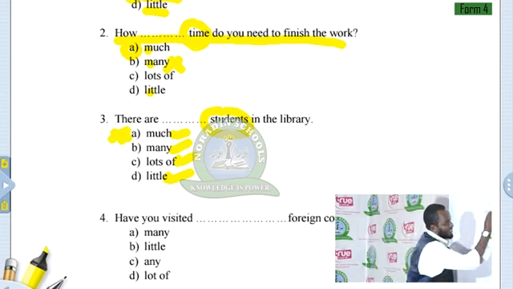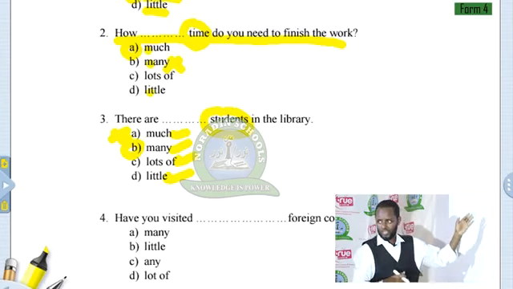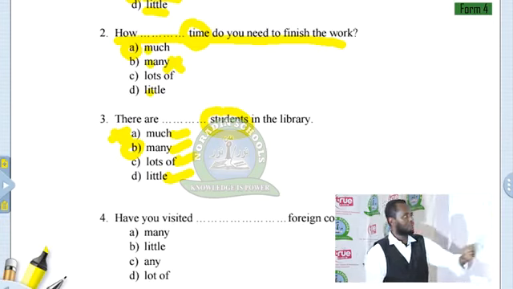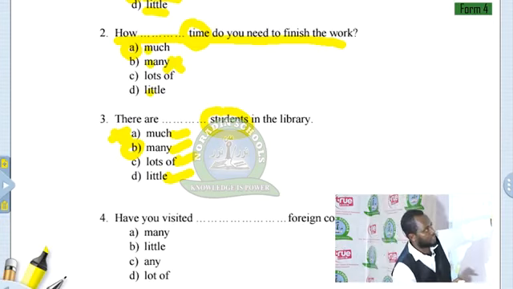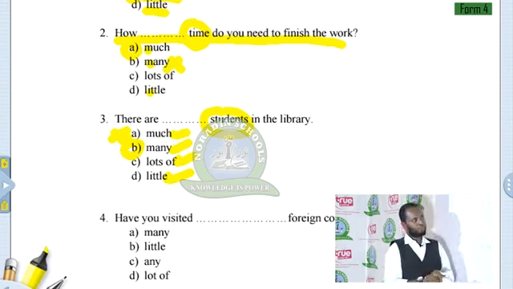So many is possible, because there are many students in the library. Lots of is also possible because here the word students is plural. So we're going to use many, and also we're going to use lots of.